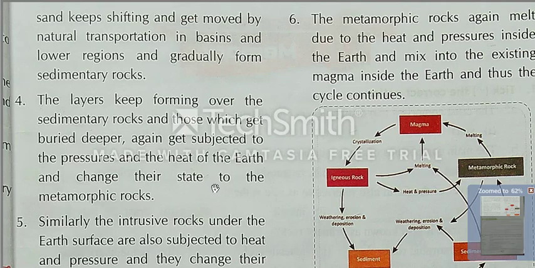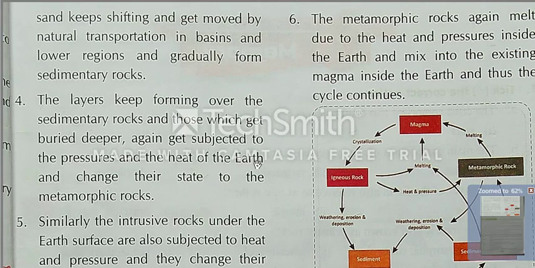The layers keep forming over the sedimentary rocks; for example, when a sedimentary rock is complete, a layer continues forming over it, and it gets buried deeper, again subjected to the heat and pressure of the earth. They continuously work, and after this new changes form in the metamorphic rock.